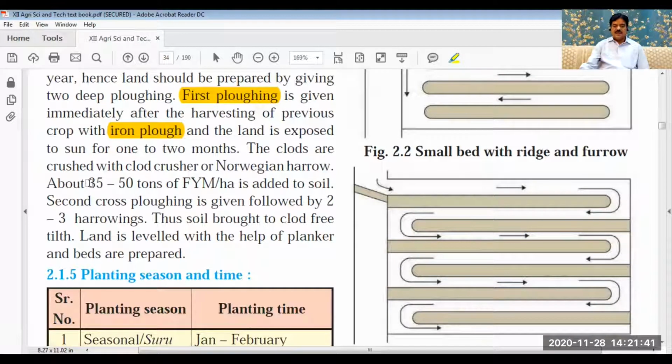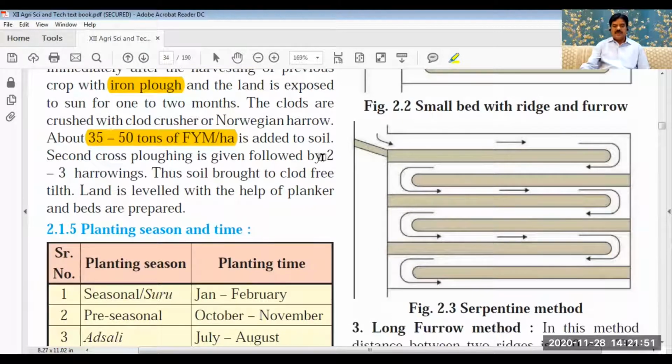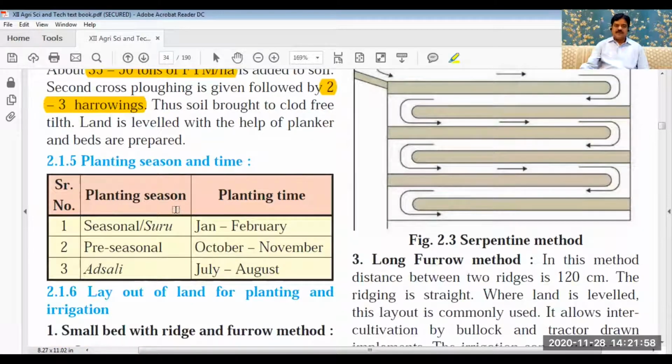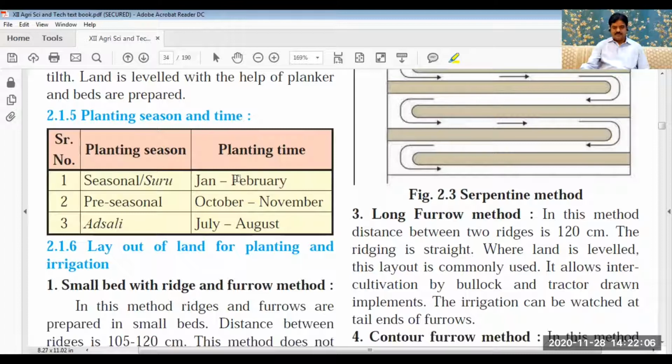Then after plowing, we can apply 35 to 50 tons of FYM in the soil. And then harrowing can be given, 2 or 3 harrowings can be given. Then land leveling is done. In this way, for sugarcane, soil is to be prepared, the field is to be prepared.